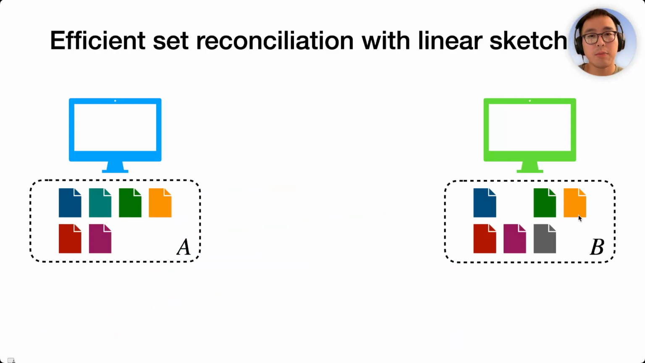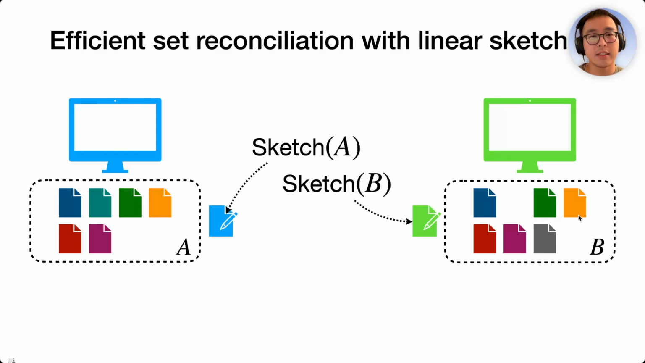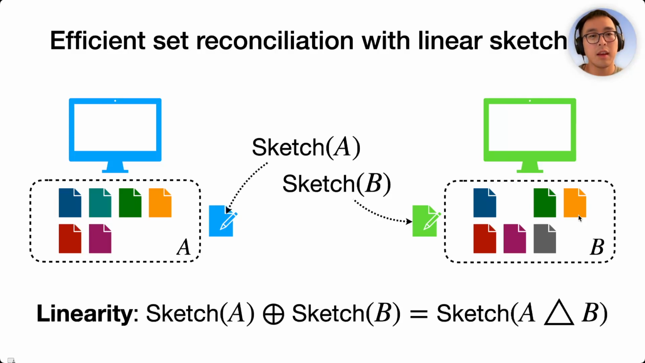There's actually a very promising solution, which is to use a data structure called a linear sketch. A sketch is a summary of a set. Under some conditions, which we'll talk about later, you can decode a sketch to get the items in the set. A linear sketch has a nice property called linearity. You can add together the sketch of set A and the sketch of set B, and the result will be the sketch of the symmetric difference A delta B.